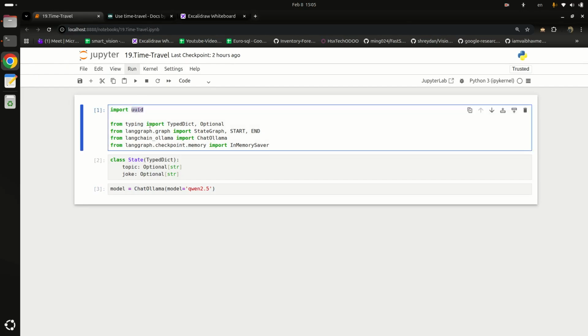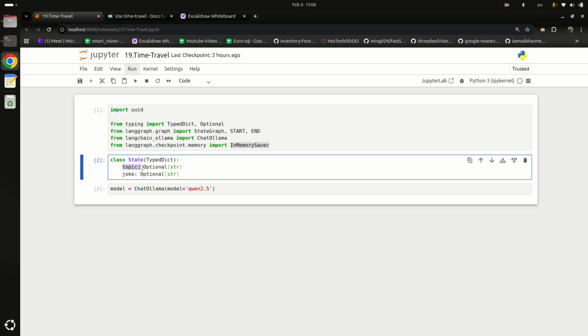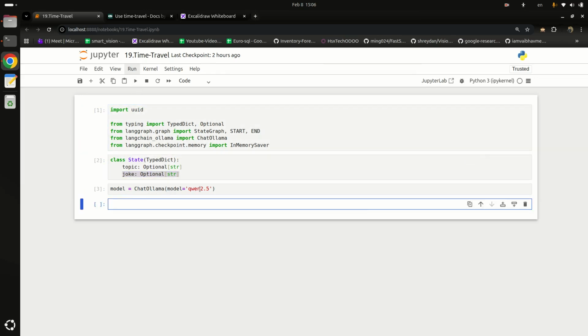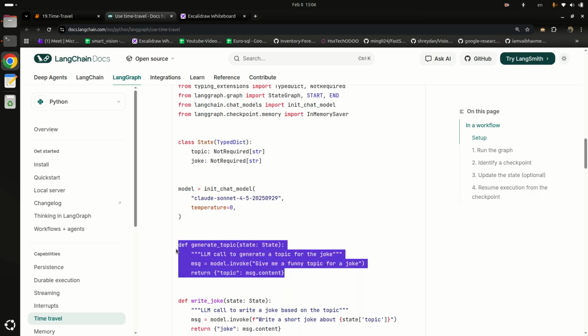I import UUID. UUID is basically a universally unique ID. We'll use this UUID for assigning the ID to our thread. Here I import TypedDict and Optional from typing, StateGraph, START and END from LangGraph, from LangChain Ollama I import ChatOllama, and InMemorySaver from langgraph.checkpoint.memory. And our state has 2 parameters. One is topic, which is optional, and another is joke, which is also optional.